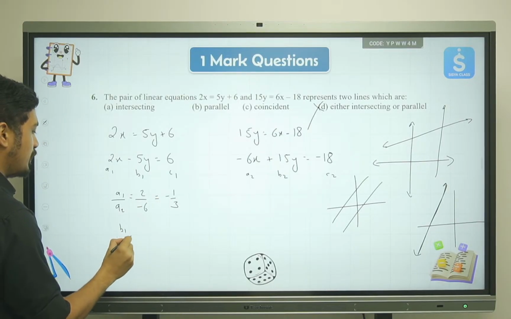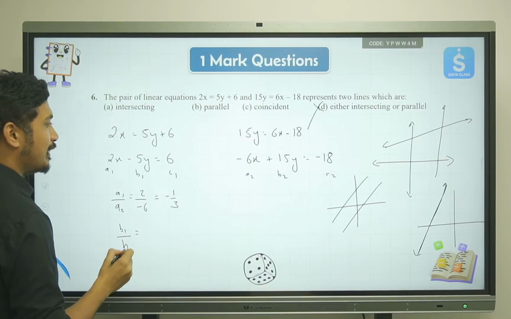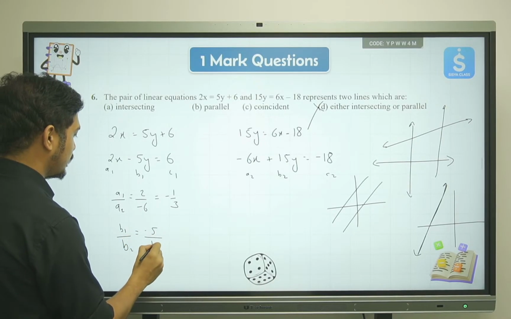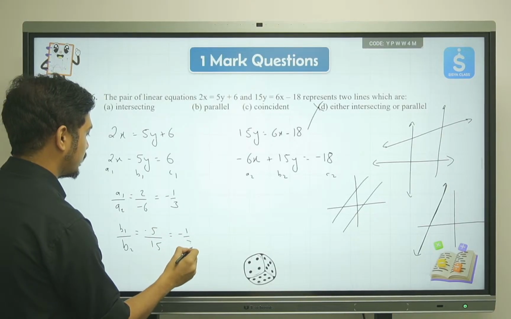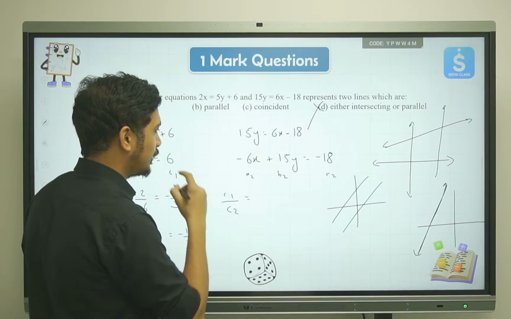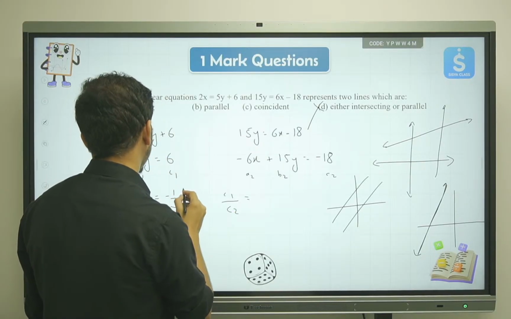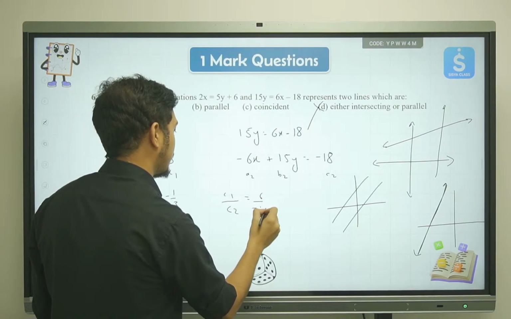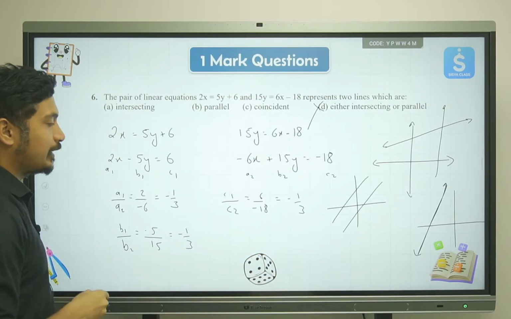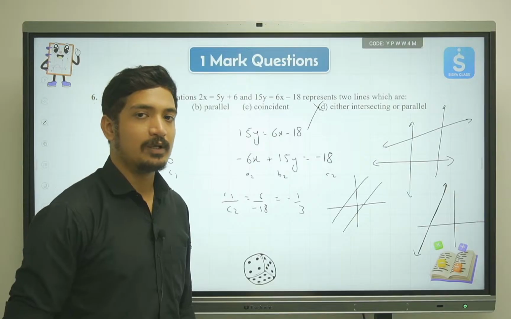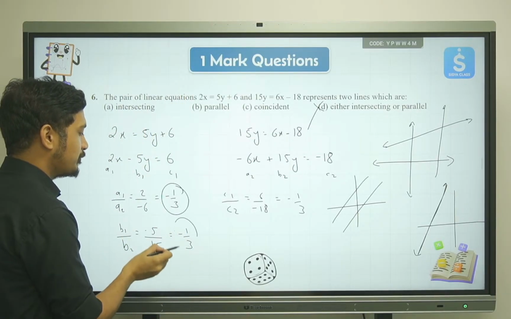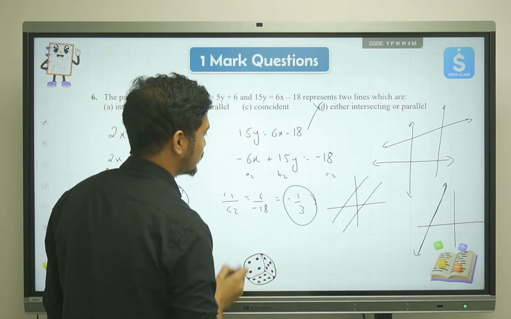Then we have b1 upon b2. The value of b1 is minus 5 and b2 is 15, so again you will get minus 1 by 3. Then c1 upon c2: c1 is 6 and c2 is minus 18, so again you will get minus 1 by 3. So all three fractions that we found are minus 1 by 3, minus 1 by 3 and minus 1 by 3.